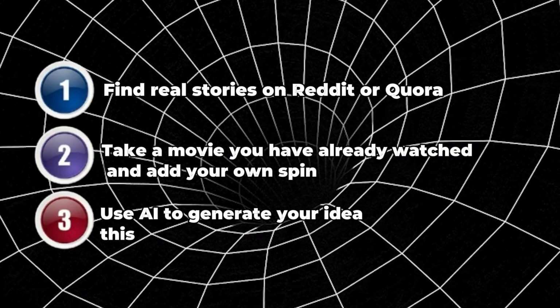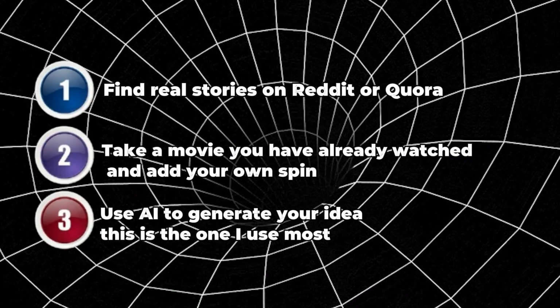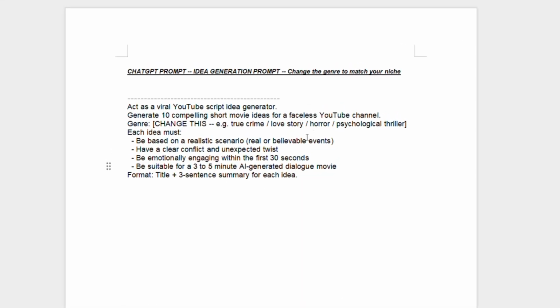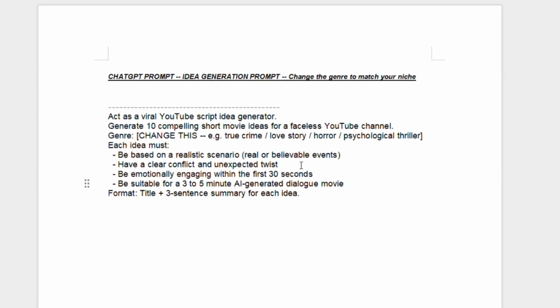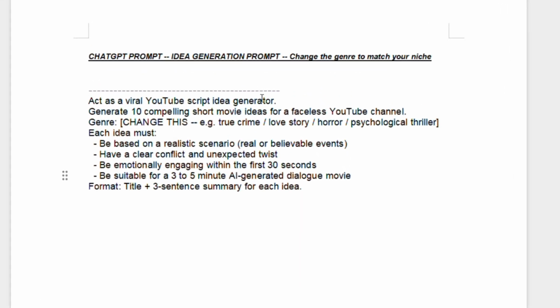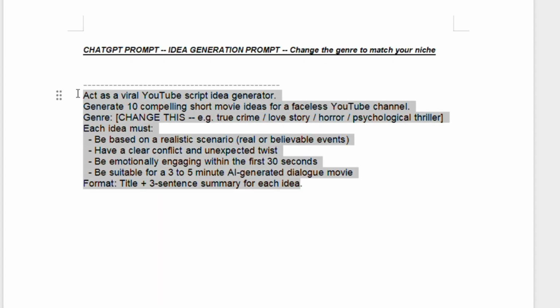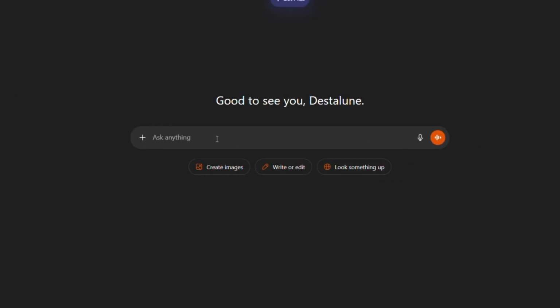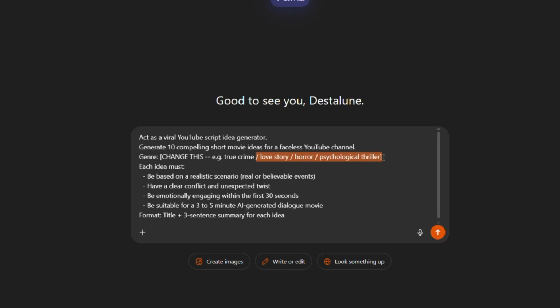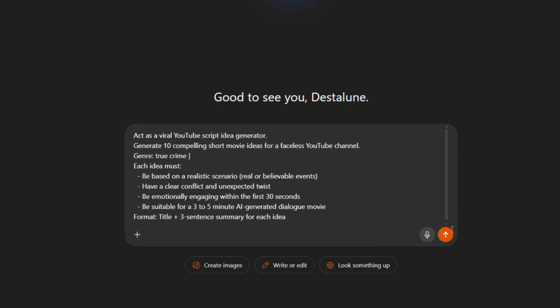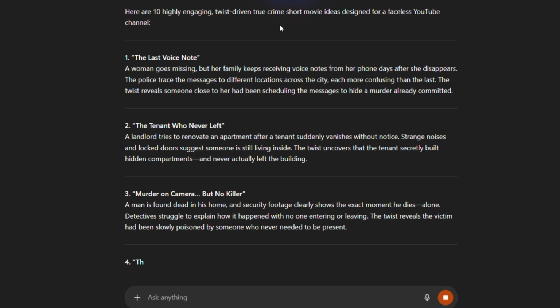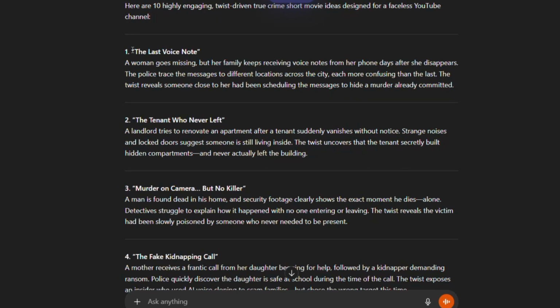Method 3. Use AI to generate your idea. This is the one I use most. This is my go-to method because it is the fastest and it always gives me options. Head to the description and grab the idea generation prompt I have put there. Paste it into ChatGPT, change the genre to whatever you want, true crime, love stories, horror, psychological thriller, and hit send. You will get multiple ideas instantly. Pick the one that feels the most compelling.